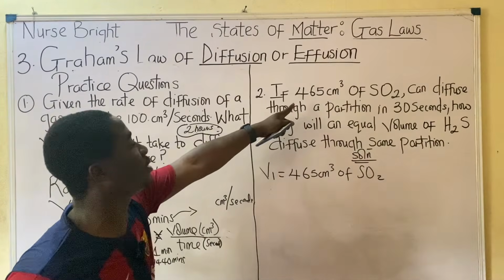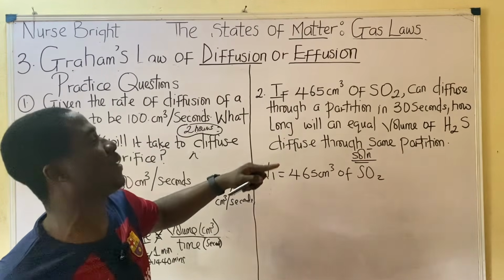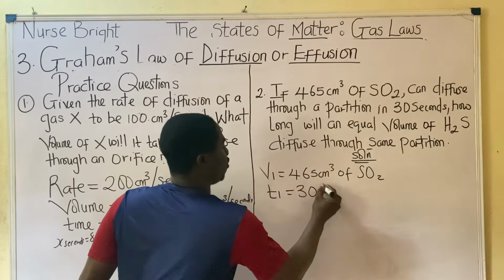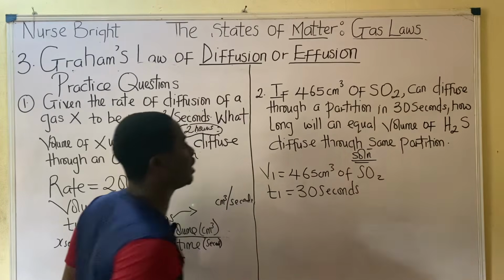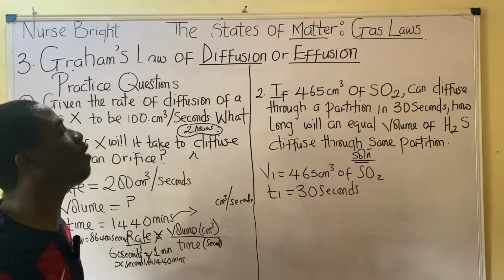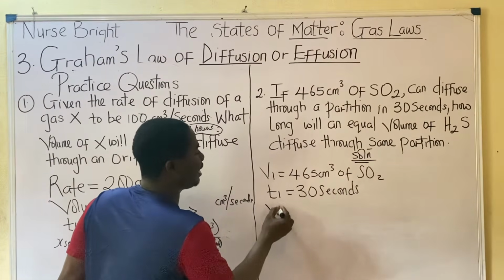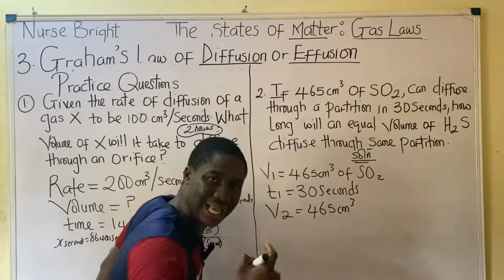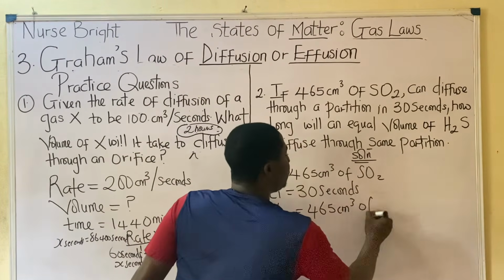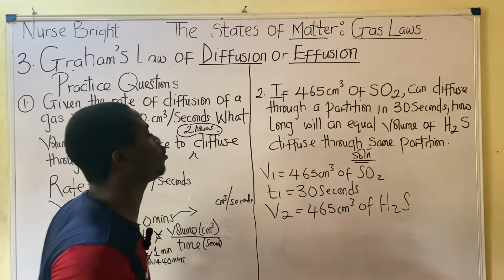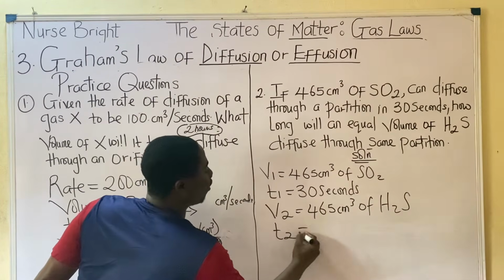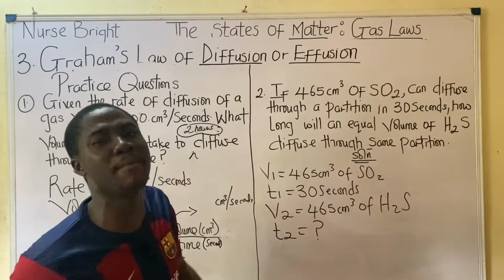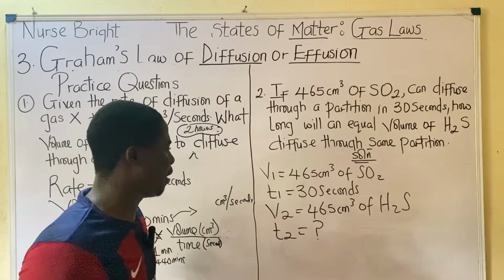If this 465 centimeter cube of SO2 can diffuse through a partition in 30 seconds, so the time T1 is 30 seconds. It's very easy, like ABCD. How long will an equal volume of that same gas, let's say this V2, they say it has equal volume, 465 again, the same volume, of H2S, take to diffuse through the same partition? These are the parameters we need to solve this question.